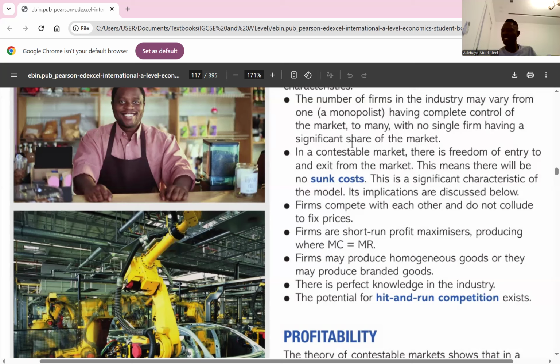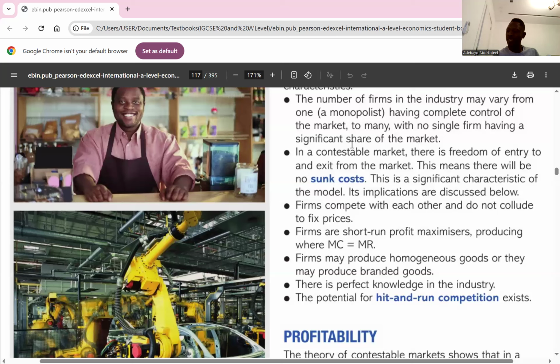And the last one, the potential for hit and run competition exists. So when we talk about hit and run competition, we're simply talking about firms that understand that there's supernormal profit being made. So they quickly come into the market to make supernormal profit. And as soon as the profit starts declining, they exit the market. That is what we call hit and run competition. Do you get hit and run here? So I wrote, the potential for hit and run competition exists.